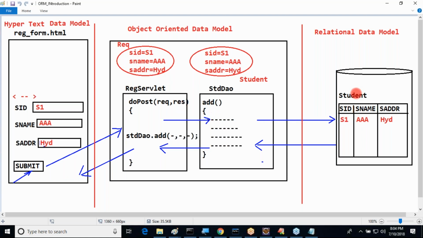When we go for databases, where will the same data be stored? In a database table. In a tabular representation, the data is provided here. Good, all of you are with me up to this point.